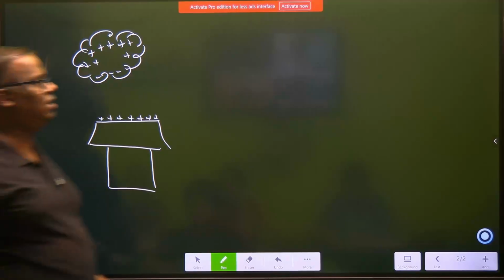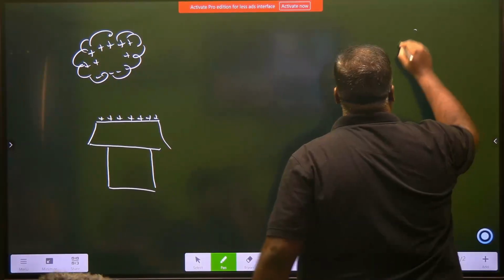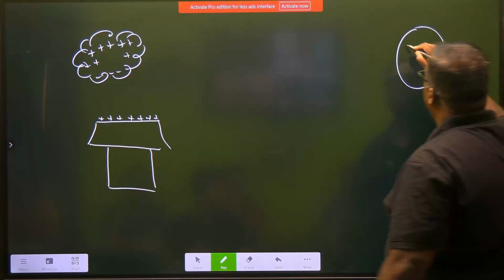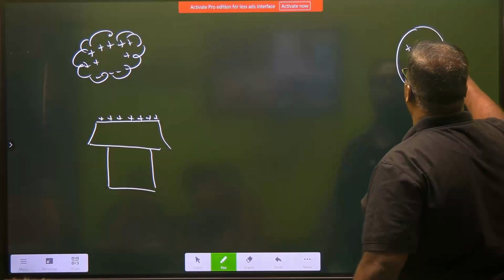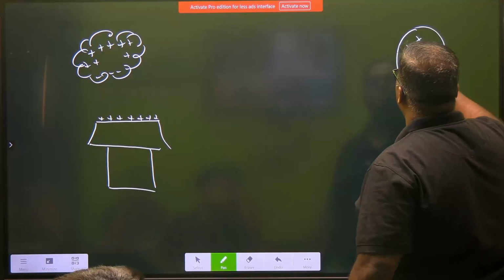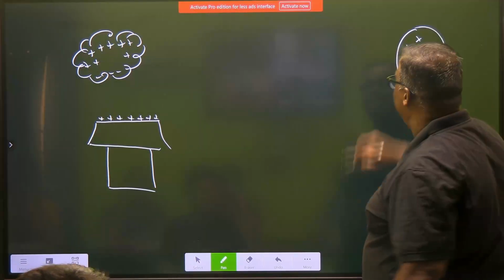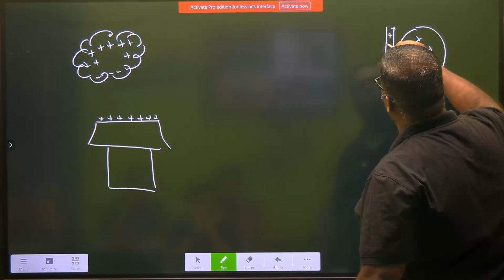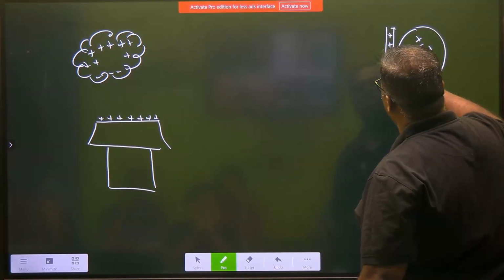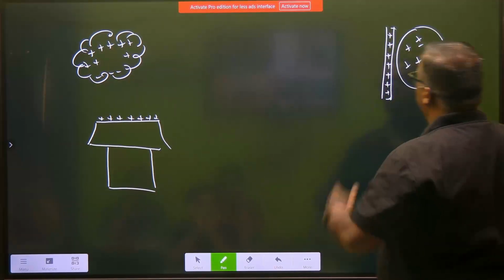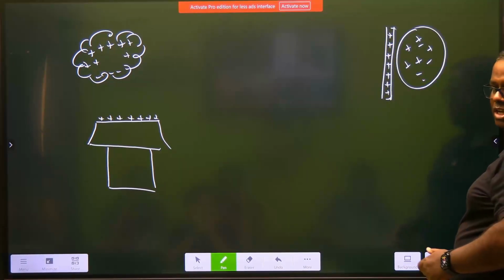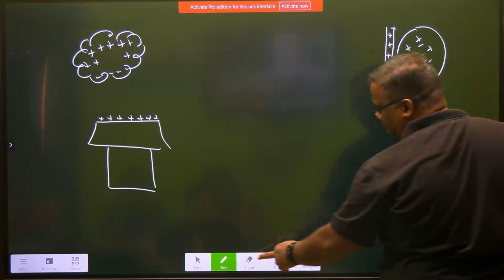अच्छा, induction कैसा रहता है? मान लो there is a neutral balloon. So how is the balloon? The balloon has got plus, minus, all scattered. जैसे ही आप इसके पास एक मान लो एक डंडा ले आते हो और यहाँ पे only it's a positively charged डंडा. It's a positively charged. What the positive will do? The positives will push all the positives on one side. Are you getting it? Even without touching.